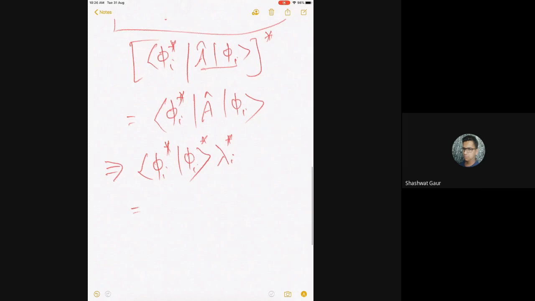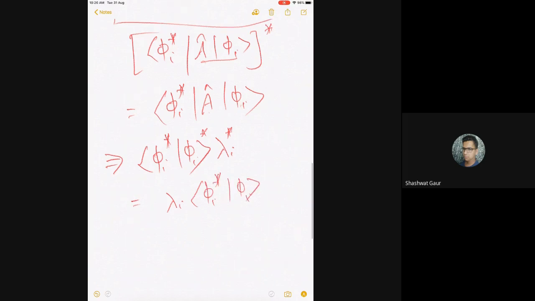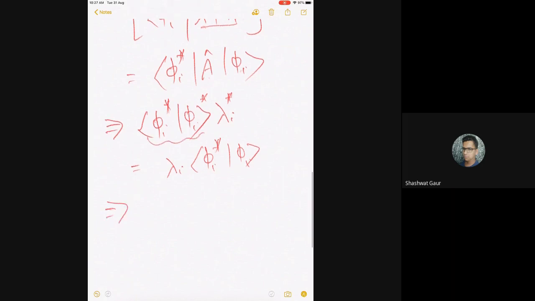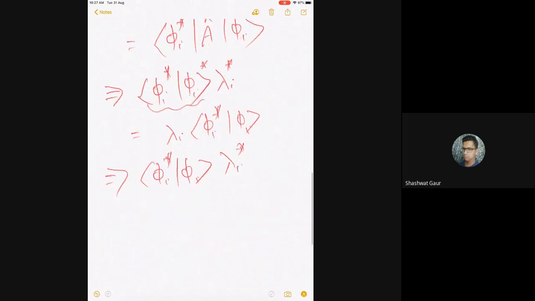Equal to, now again you have A phi I, that is lambda I, phi I star phi I, on the right hand side. I hope all of you agree with this. On the left hand side, there is a star, so I made it lambda star. Now, if you look at this, what is the star of this? It is the same as phi I star phi I, because both are phi I. So lambda I star times the integral equals lambda I times the integral of phi I star phi I.